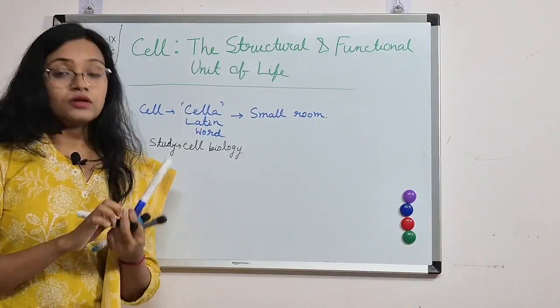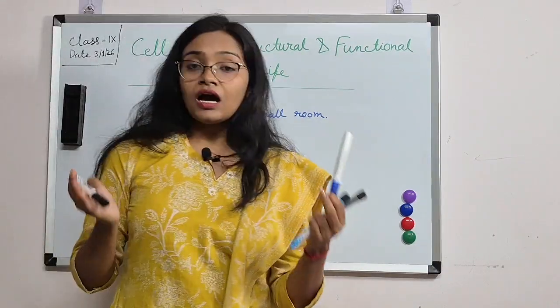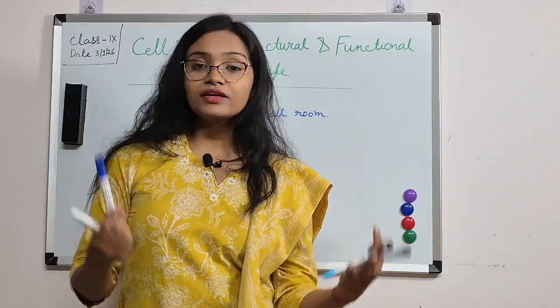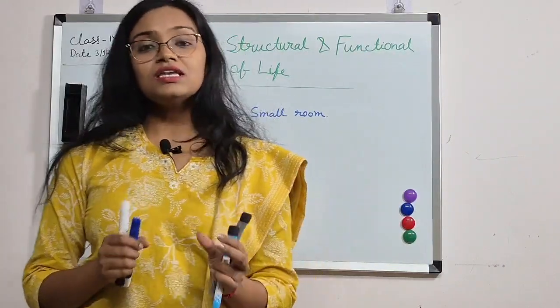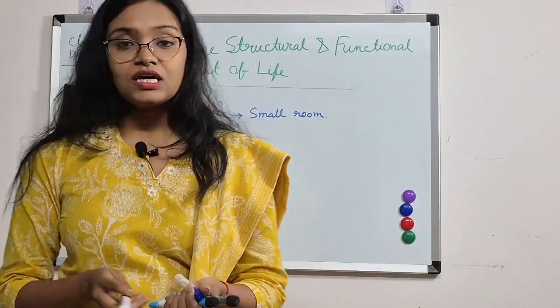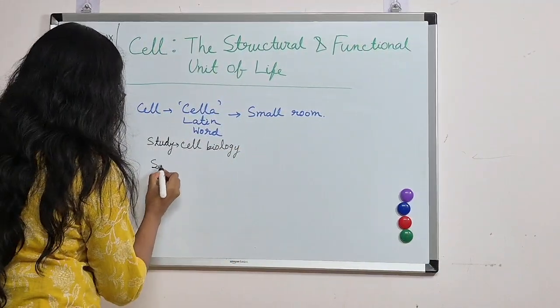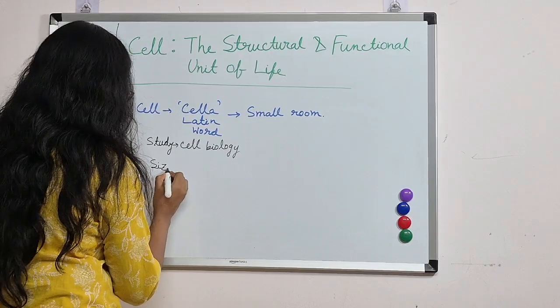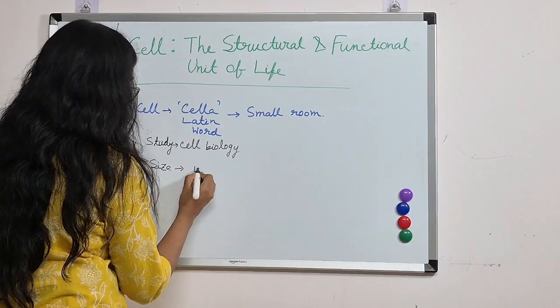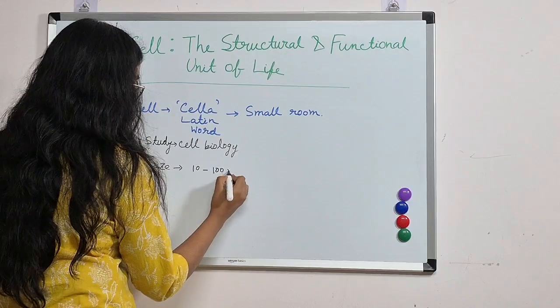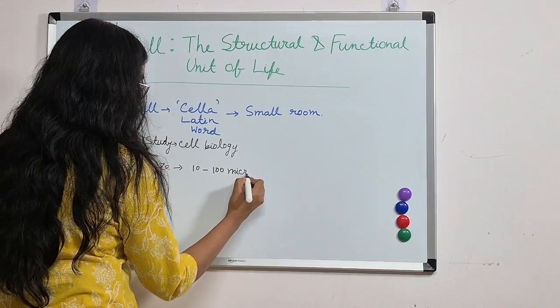Humans have 100 trillion cells. We have so many cells. Cell is very small in size. The size is about 10 to 100 micrometer.